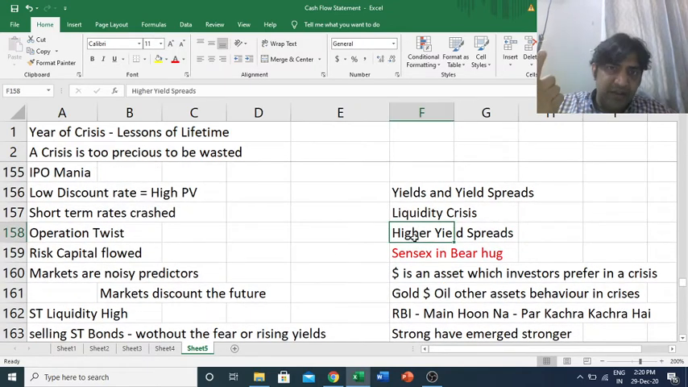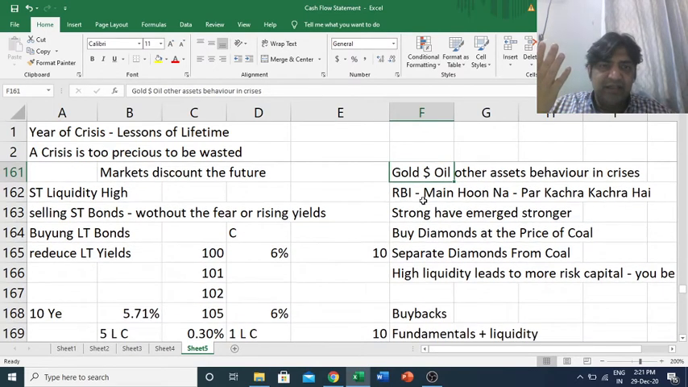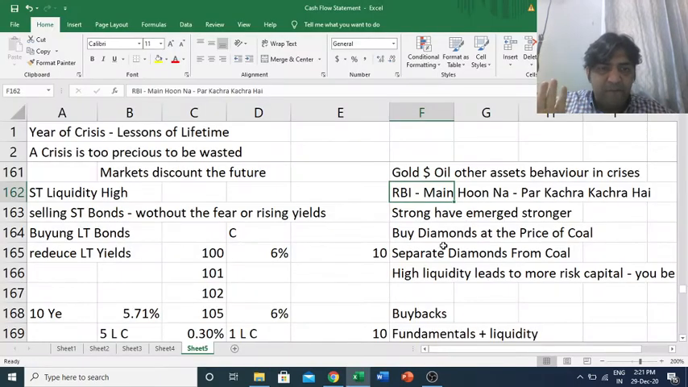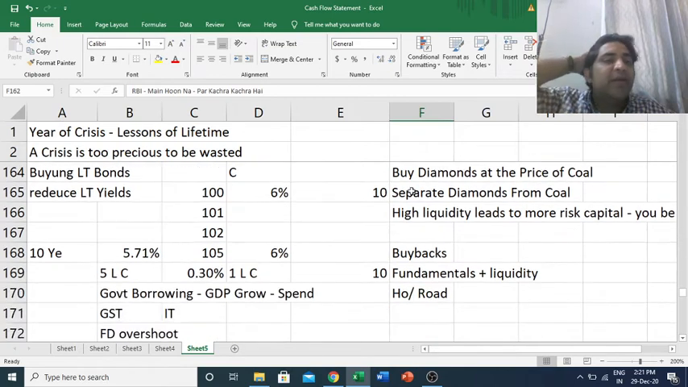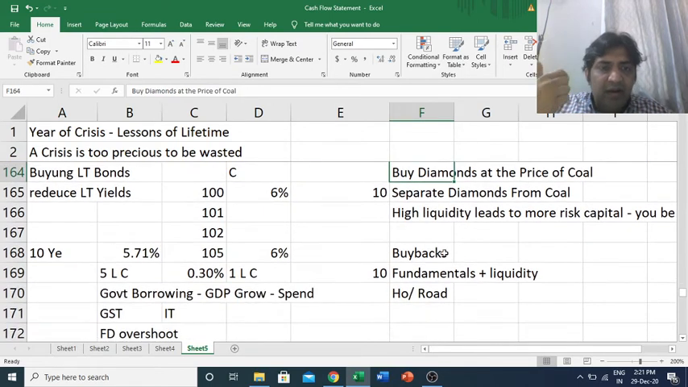Yield spreads increased because of liquidity crisis. Sensex went into bear hug, lower circuit. Dollar and gold are assets which people like in times of crisis. RBI provides liquidity, but still strong companies only remain stronger, have emerged stronger. Not all companies have performed. You should be able to separate diamonds from coal. If you can't do that, then stick to index funds, do daily SIPs, buy diamond at the price of coal. Liquidity works, SIP, STP work best, especially during low times.